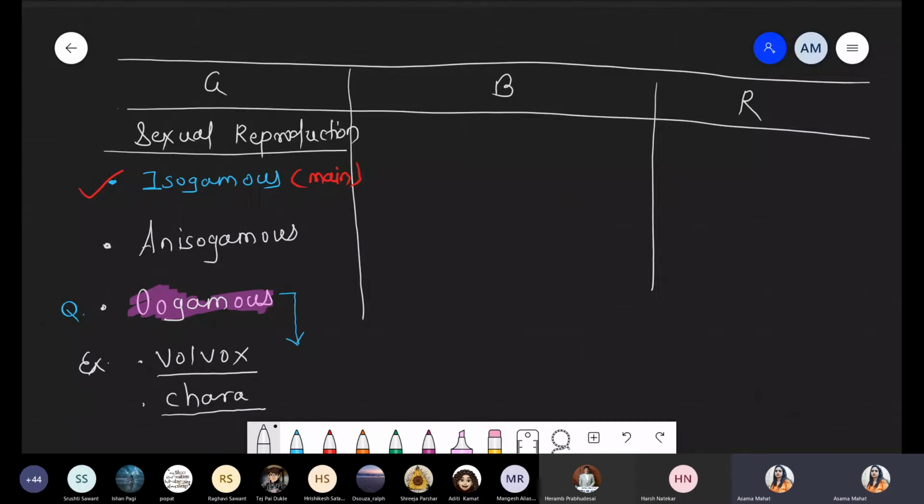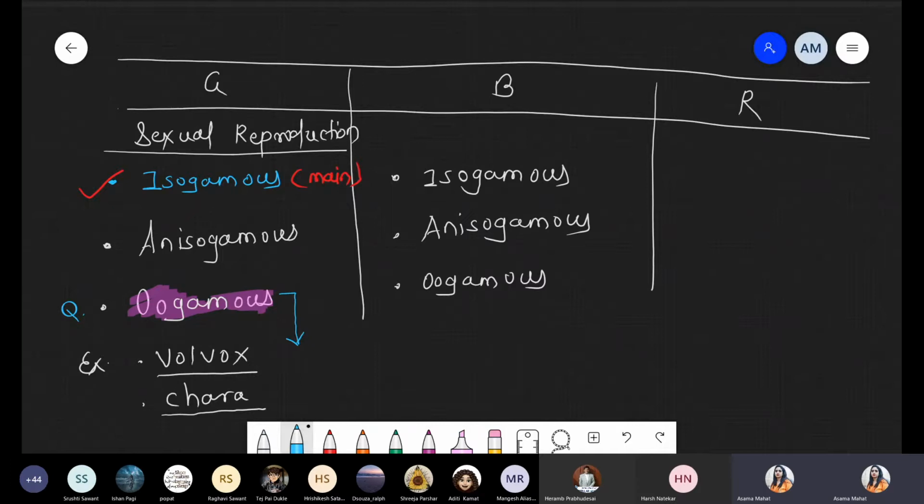Now, when we are talking about the brown algae, the same condition applies. There is a presence of isogamous, as well as anisogamous, and the third one, oogamous. So all these three types of sexual reproduction are present in brown algae. And under the oogamous, which is the most advanced, we are taking one example, Fucus. Okay, Fucus. So one example with respect to the most advanced sexual mode of reproduction, that is Fucus.